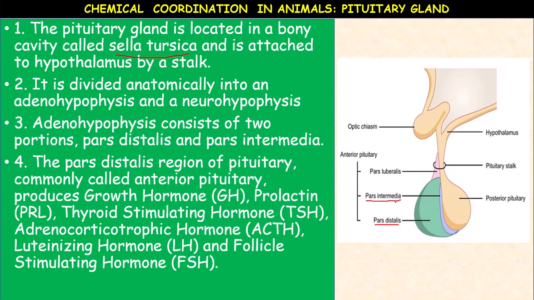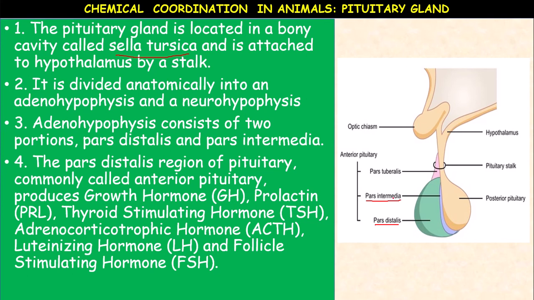The pars distalis region of the pituitary, commonly called the anterior pituitary, produces different hormones, that is growth hormone, prolactin, thyroid stimulating hormone, adrenocorticotropic hormone, luteinizing hormone, and follicle stimulating hormone.